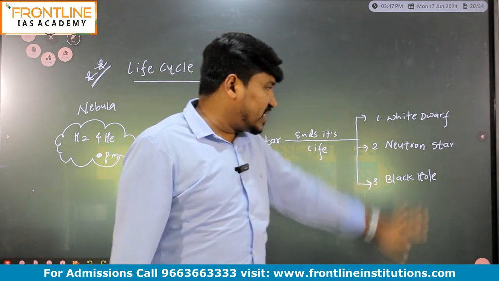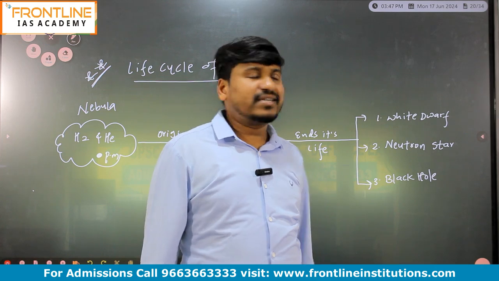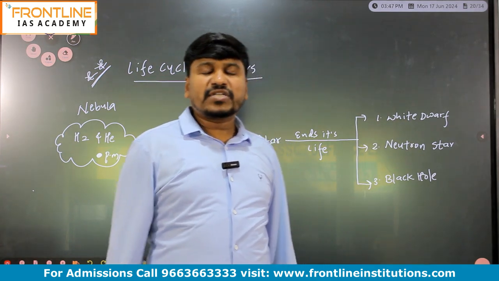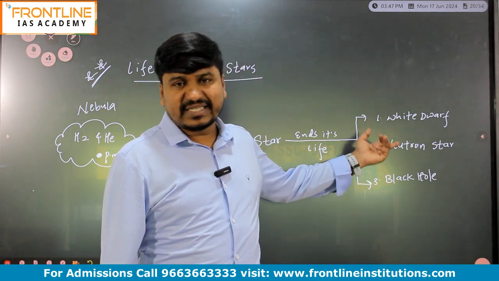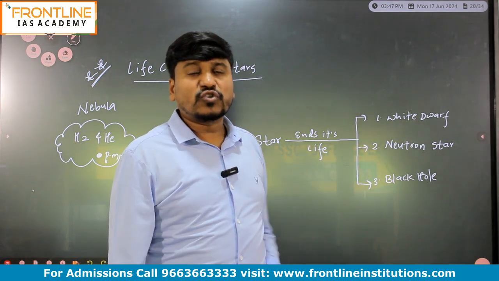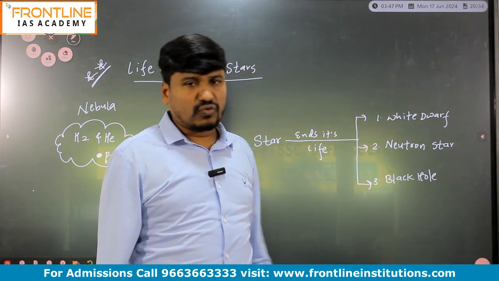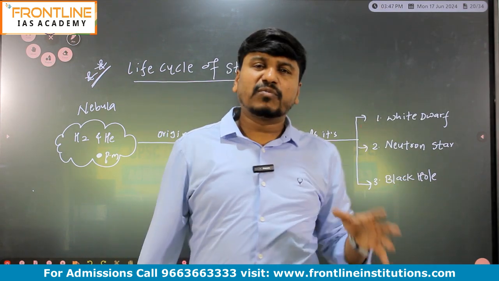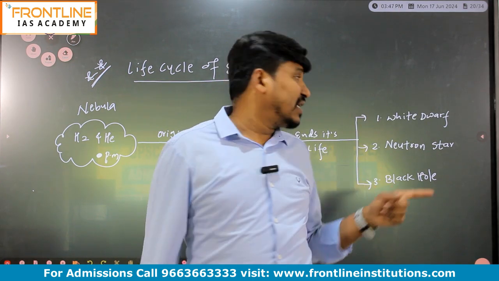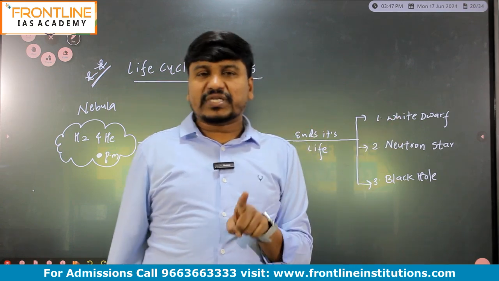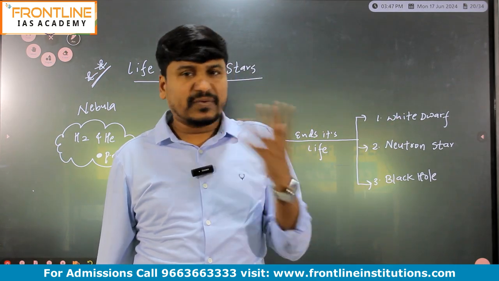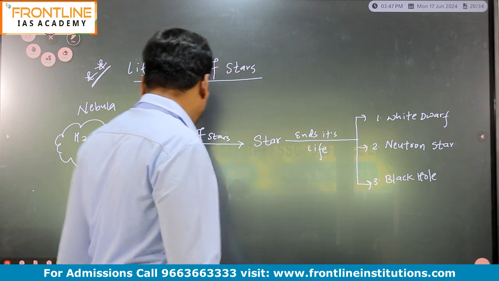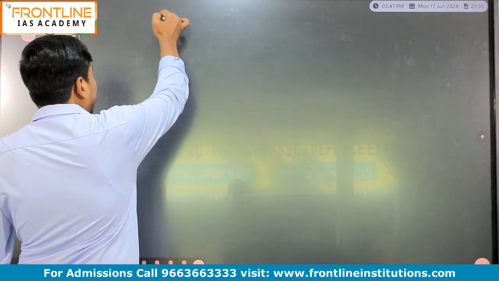So among these three, which will be smaller than the sun? The answer is white dwarf. And which among the three will be larger than the sun? Neutron star. And which will be very large compared to the sun? The answer is black hole. Black hole will be much bigger than the sun, neutron stars will be somewhat larger than the sun, and a white dwarf can be equal to the sun, or greater than the sun, or even smaller than the sun. Very important point. Just add one note, a very important note.